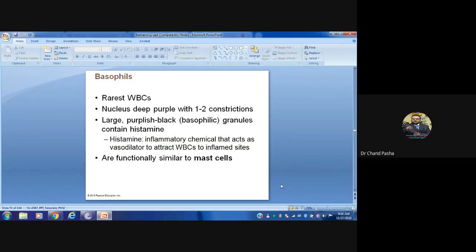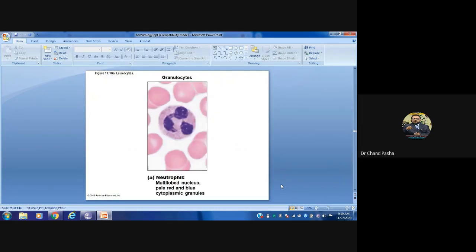histamine, an inflammatory chemical that acts as a vasodilator. They are functionally similar to the mast cells. You can see this is the neutrophil where 3 lobes are there, and you can see the color is tan or lilac color.